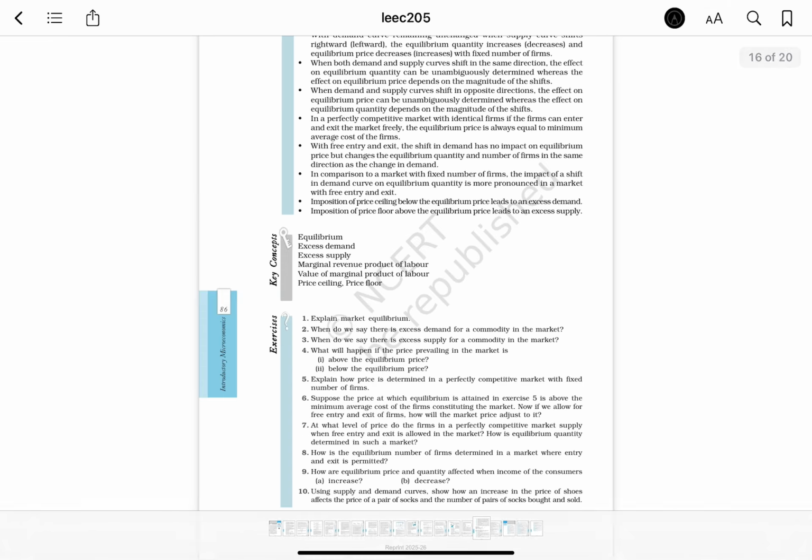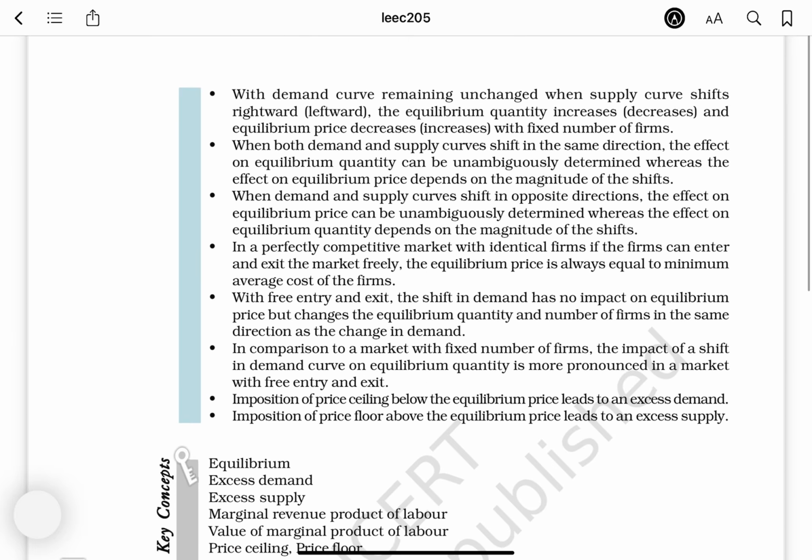With the demand curve remaining unchanged, when the supply curve shifts rightward or leftward, the equilibrium quantity increases or decreases, and the equilibrium price decreases or increases, with a fixed number of firms. When both demand and supply curves shift in the same direction, the effect on equilibrium quantity can be unambiguously determined, whereas the effect on equilibrium price depends on the magnitude of the shifts.